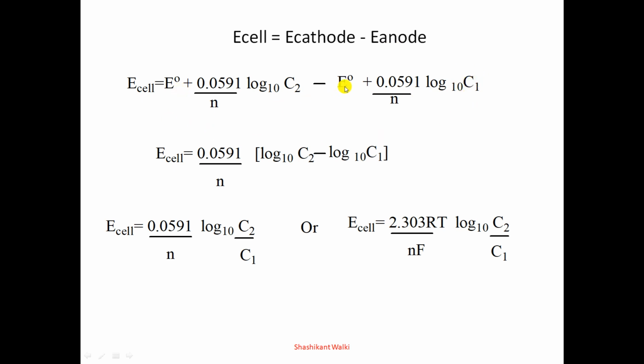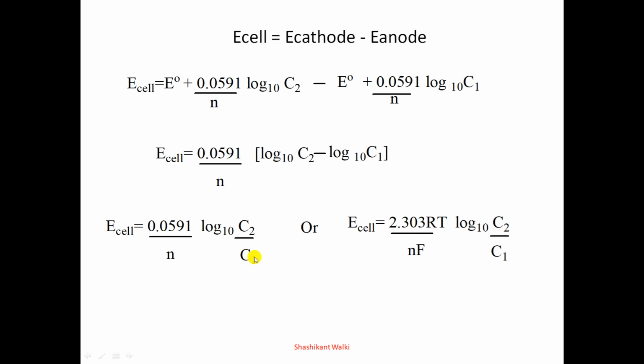Here E naught will get cancelled because we are going to use the same identical electrode. Because of that, the standard reduction potential of the electrode is the same, and E naught on both sides will get cancelled. Then the equation becomes E cell equal to 0.0591 divided by n into log C2 minus log C1. Therefore, the final EMF equation for the concentration cell is E cell equal to 0.0591 divided by n into log10 of C2 divided by C1, or E cell is equal to 2.303 RT divided by nF into log of C2 divided by C1.